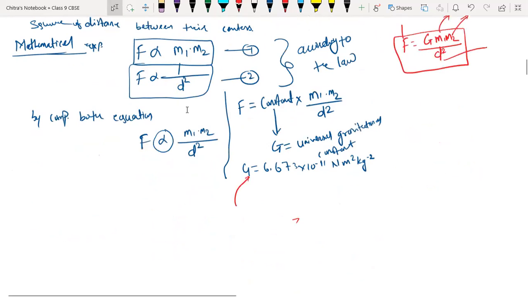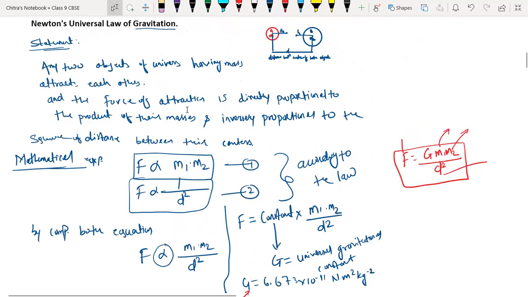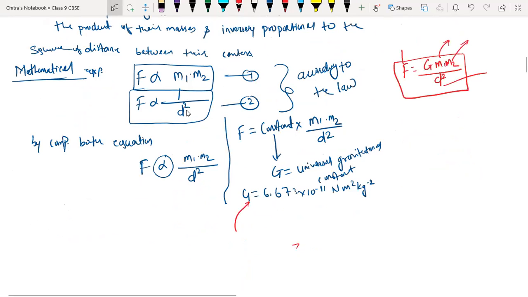Could you scroll up once, sir? Sir, the other part, F equals constant, is that another formula? No. I combined them.